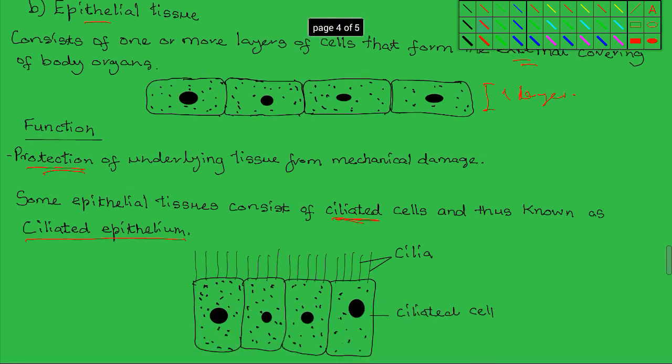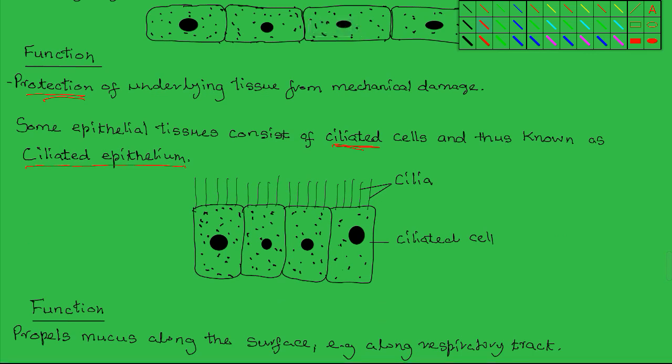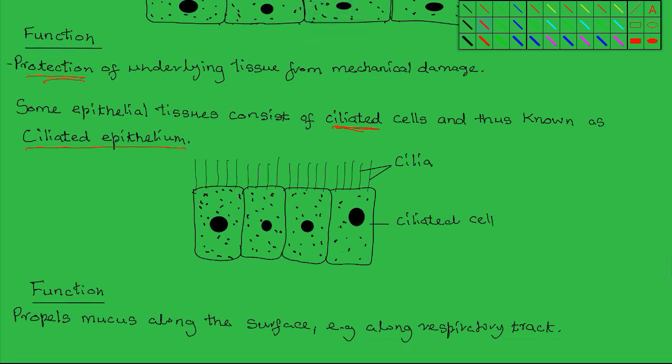The ciliated epithelium is found in various parts of the mammalian body, including the trachea, and also in the female mammal. They're also found in the fallopian tube, also known as the oviduct. The function of this ciliated epithelium is to propel mucus along the surface.